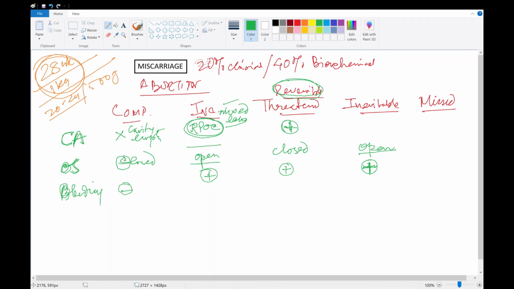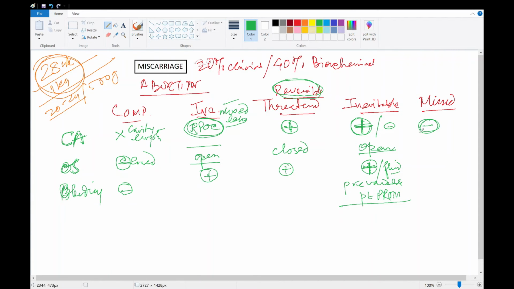Along with bleeding, the amniotic fluid will also come out. It is basically a variant of pre-viable, preterm, pre-labor rupture of membrane, and cardiac activity is mostly present. It's not mandatory, can be absent as well, but mostly cardiac activity is present. The pregnancy is still viable, but the os has opened, the fluid has come out, bleeding has started, so the process will be complete. An exact opposite to that is missed abortion, where the fetus has already died.